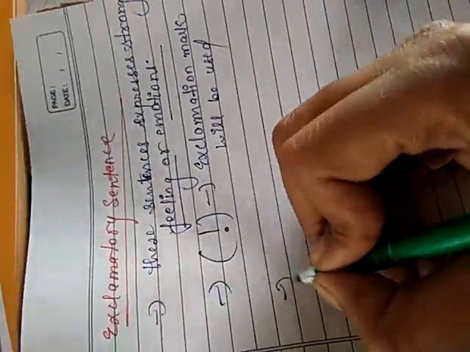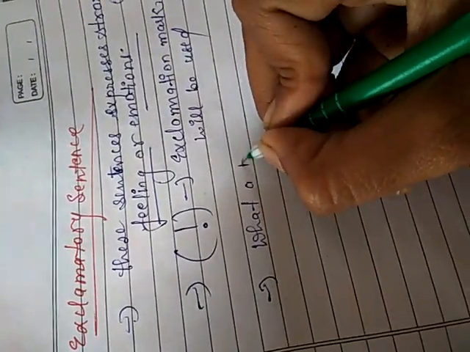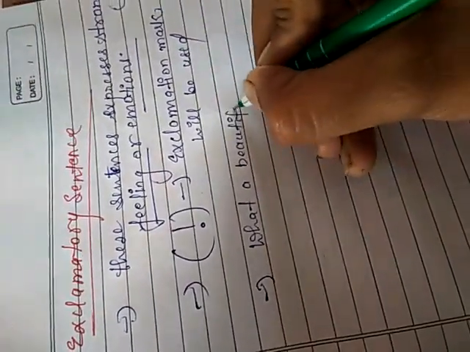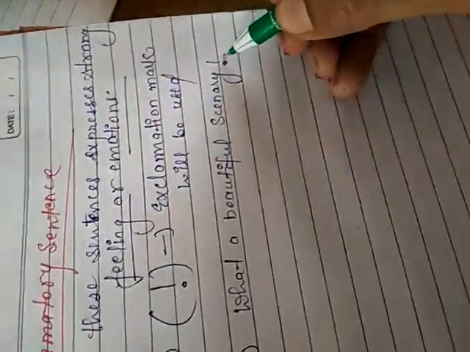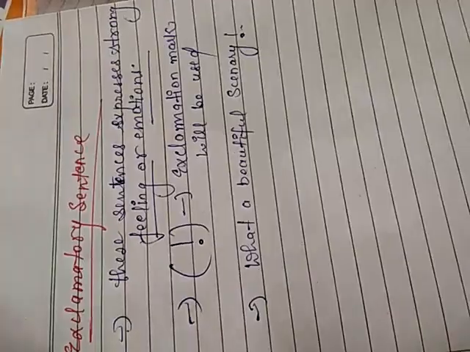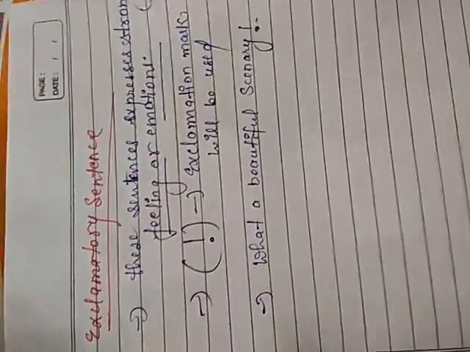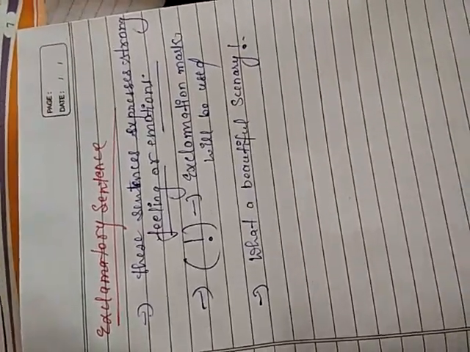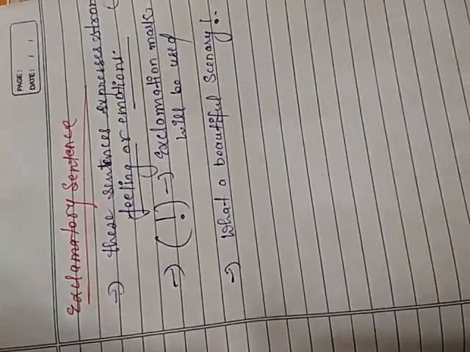For example, what a beautiful scenery. Exclamation mark is there at the end. And what a beautiful: beautiful is a feeling, an emotion that comes from one person after seeing the scenery. So beautiful is the emotion, and second thing, the exclamation mark is used. So this is an exclamatory sentence.